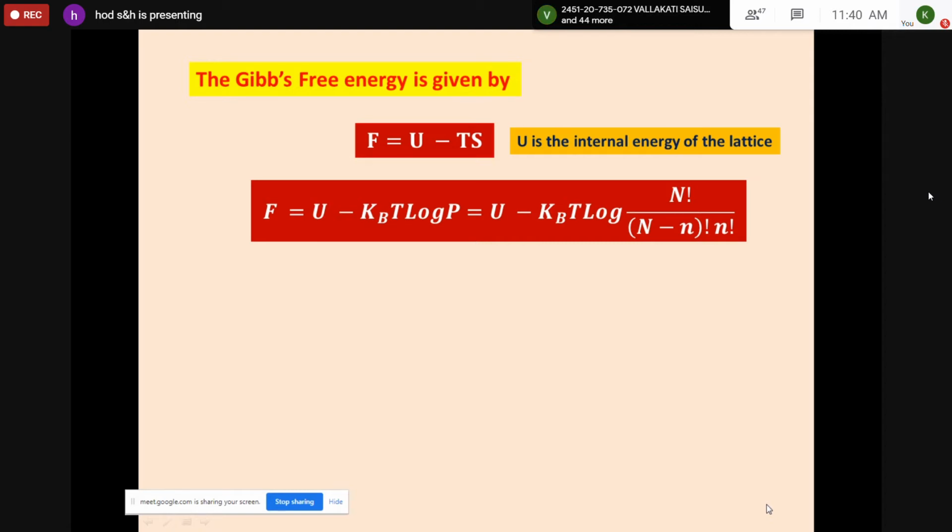This is the expression for Gibbs free energy. Please note down. In the Gibbs free energy expression, instead of S, we are substituting KB log N factorial by (N minus n) factorial into n factorial. This we have substituted for entropy.